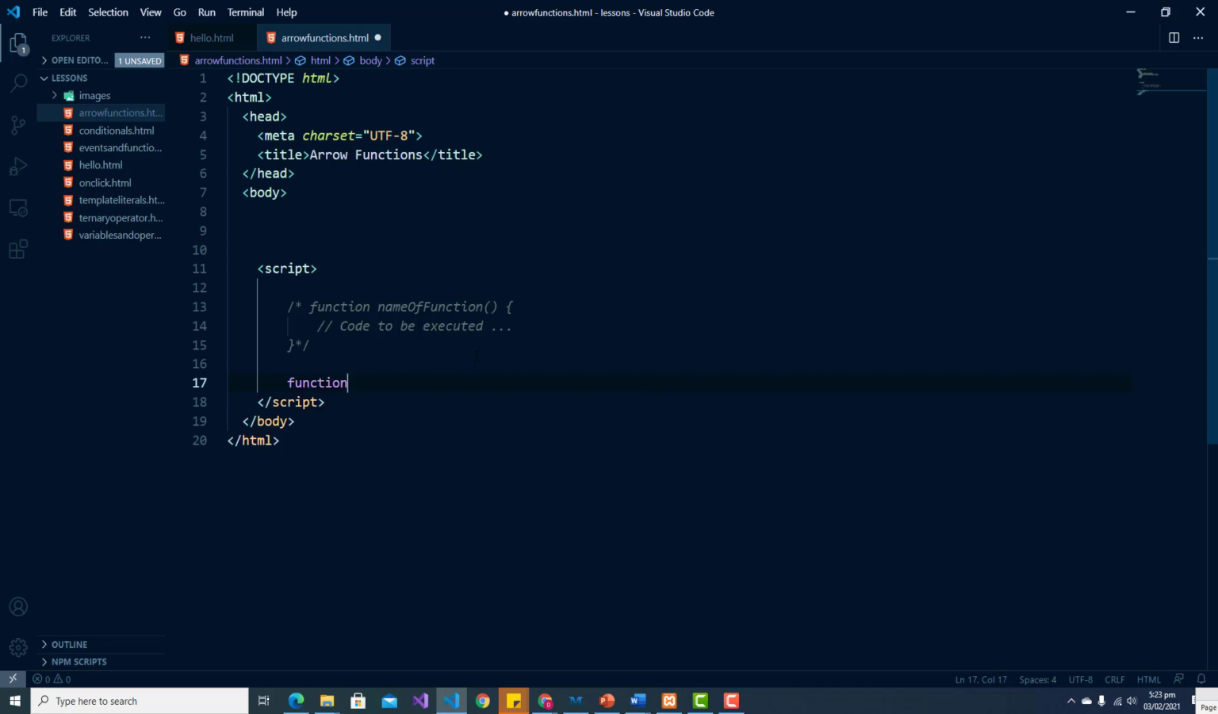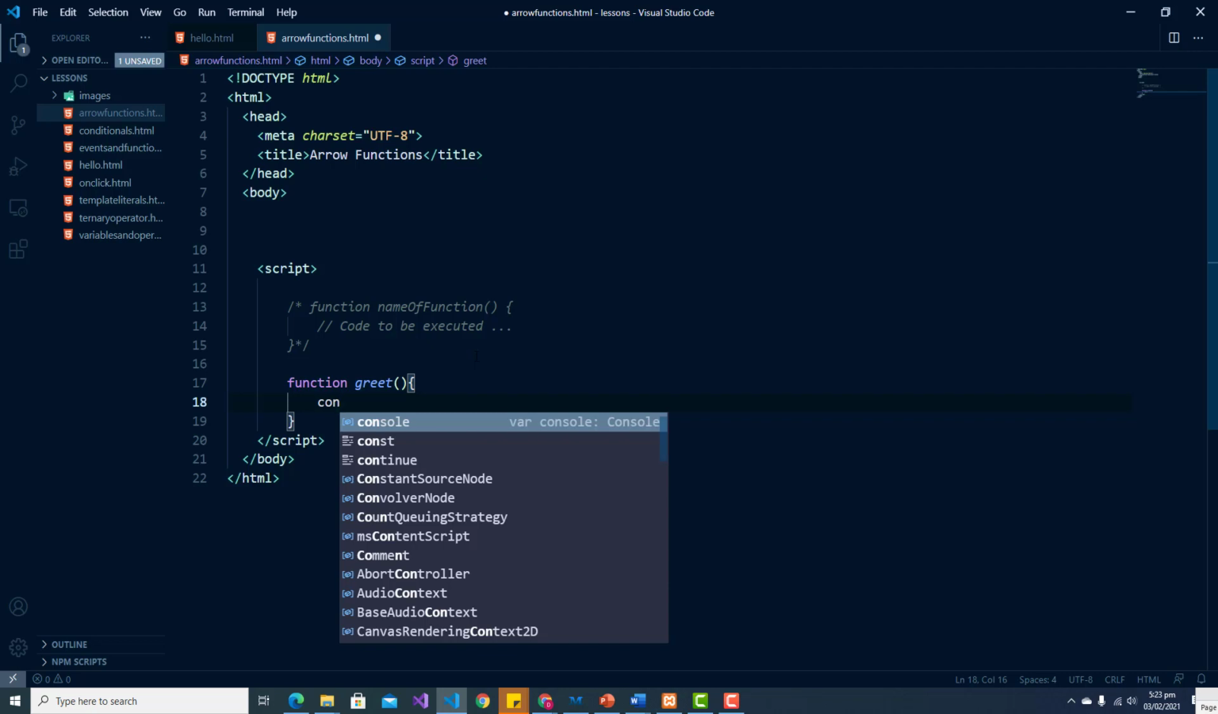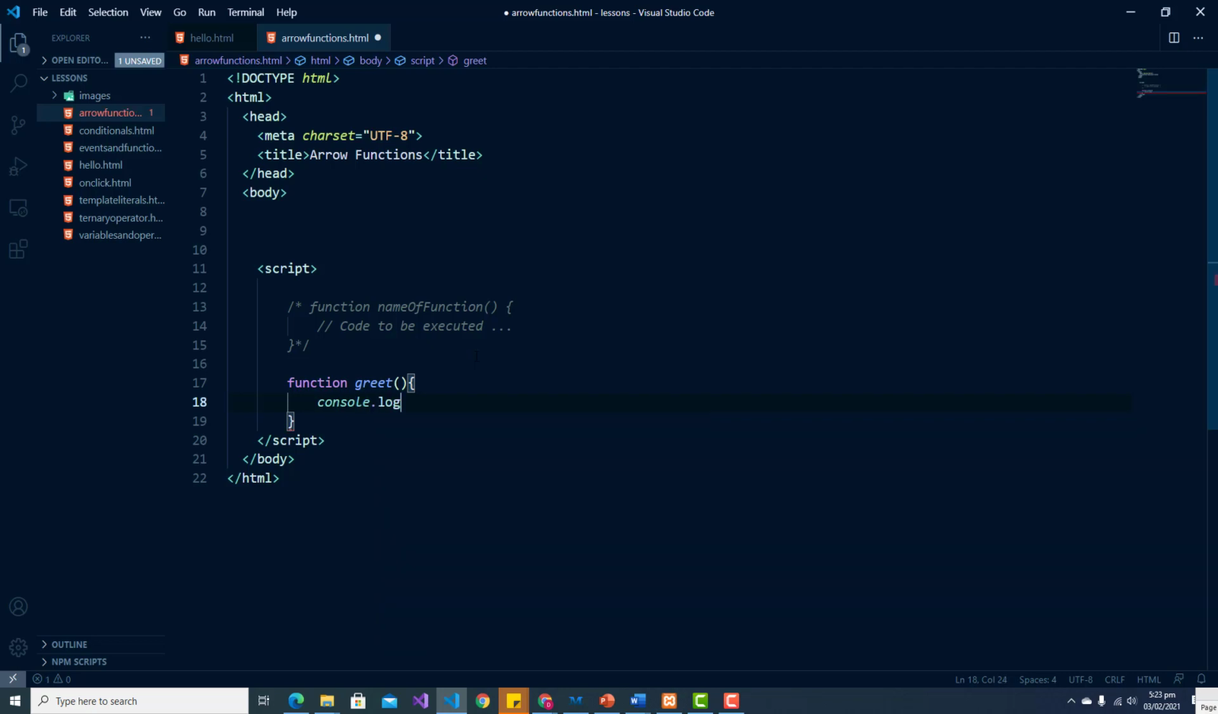So using the function keyword, let us create a function called greet. And this one will have no parameters. And this function will simply console.log, and let's just say, have a great evening.